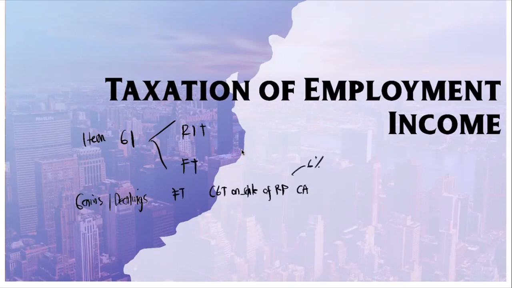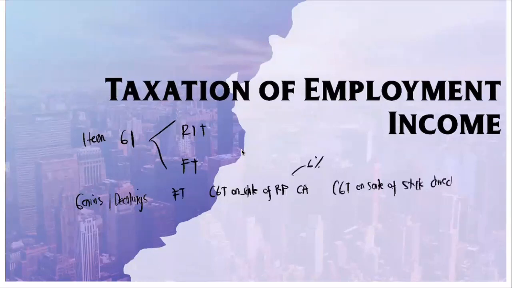And then we have your CGT on sale of stock directly to buyer. This is subject to 15%. And then all other items are subject to regular income tax.